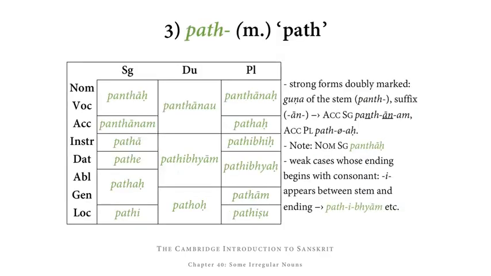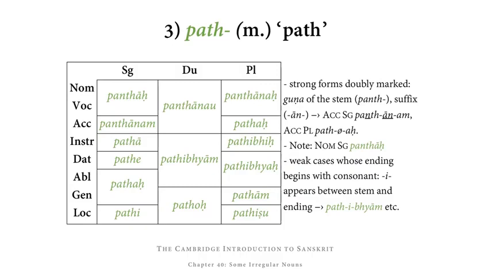Then we have path, which is a masculine noun meaning path. The strong forms of this noun are doubly marked in that they have guna of the stem, which is panth, and the suffix an. So for example, we get the strong accusative singular panthanam, but the weak accusative plural pathah.